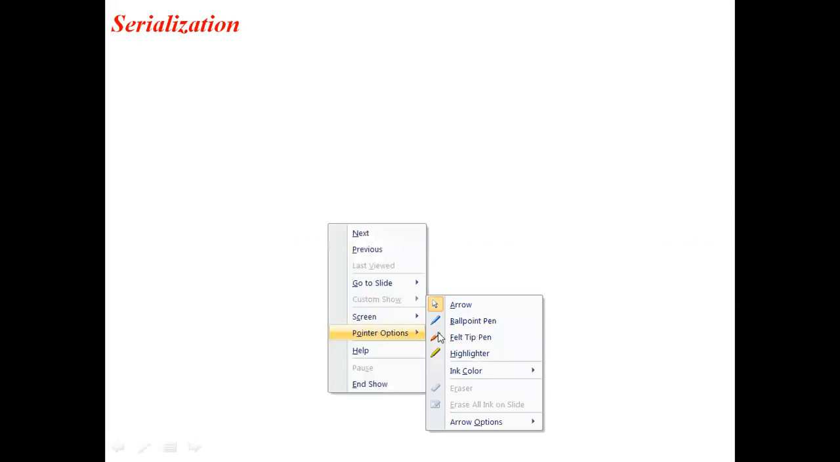Now today we have to see one more important concept of Java, that is serialization and deserialization. Okay, what is serialization in Java? Can anybody have any idea about this serialization? What is this concept of serialization in Java?